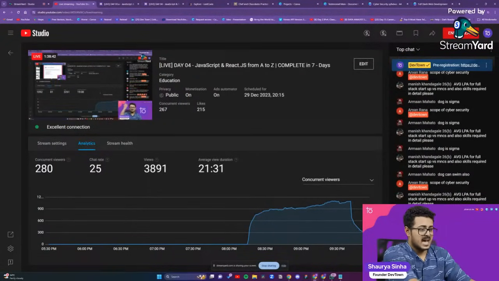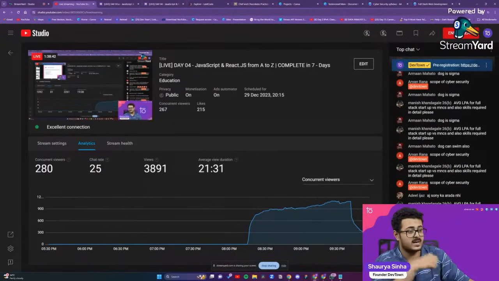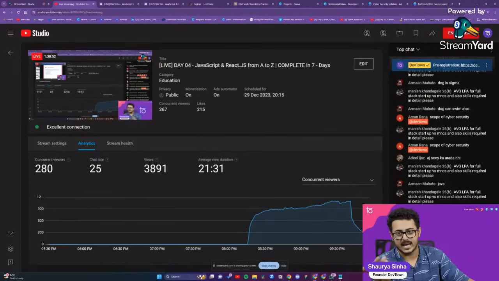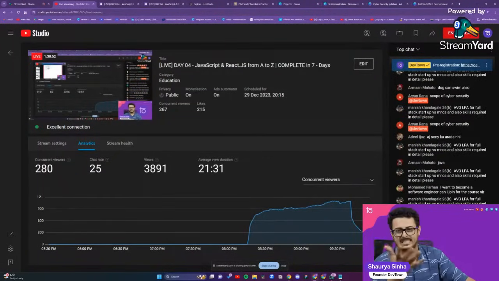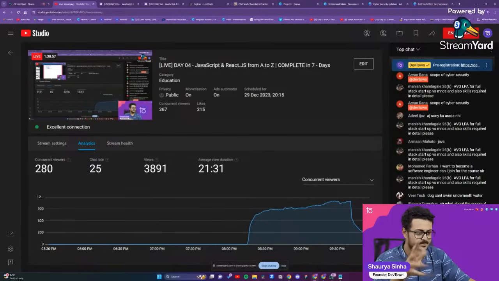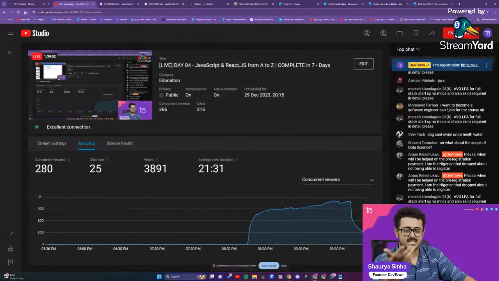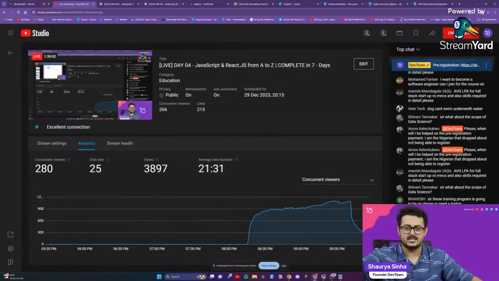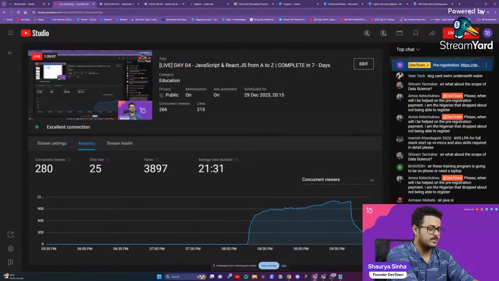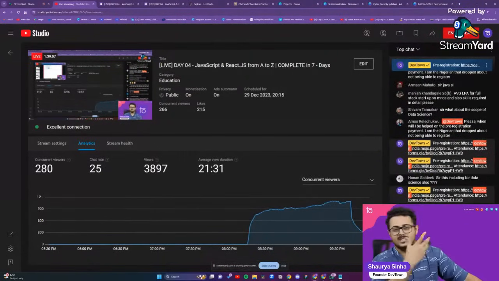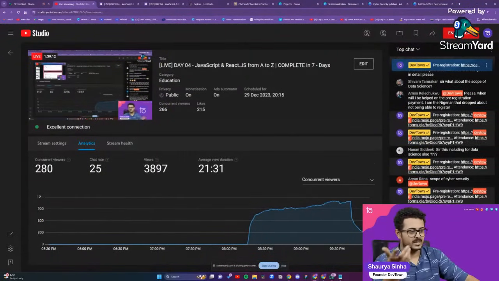Average LPA for full stack startups versus MNCs, also skills required in detail. Okay, so for full stack in good MNCs, the average package is above 22 lakhs per annum. And full stack for startups is around 14 to 15 lakhs per annum. That is the average package in startups for full stack engineers. Skills required are the same. In an MNC, it will be data structure algorithms, computer programming, front end, back end, DevOps, cloud computing. In a startup, it will be just front end, back end, DevOps, cloud computing itself.